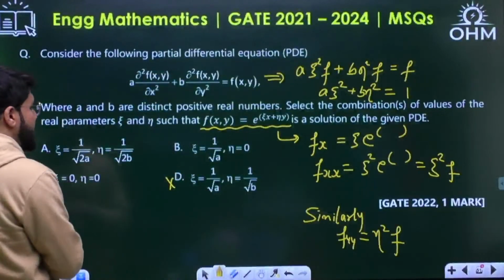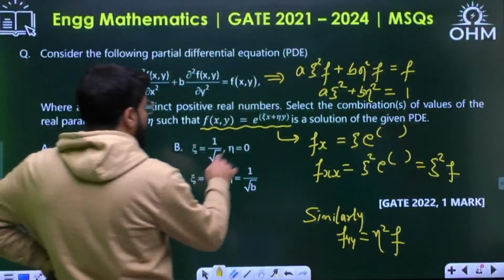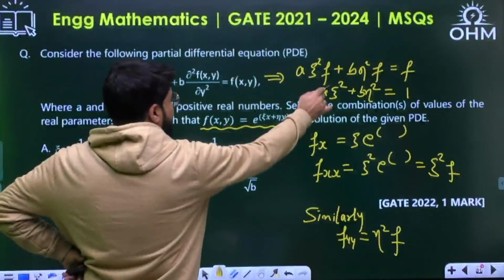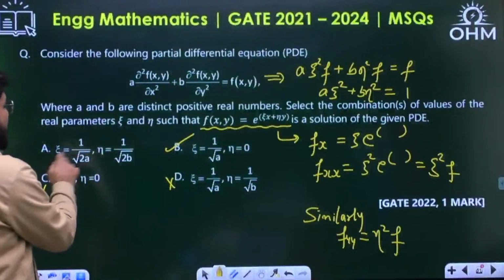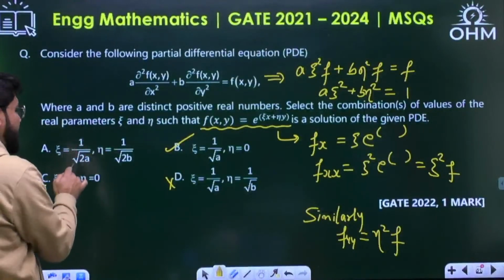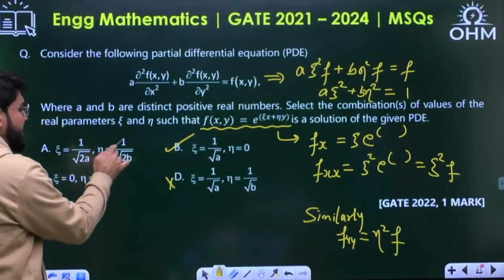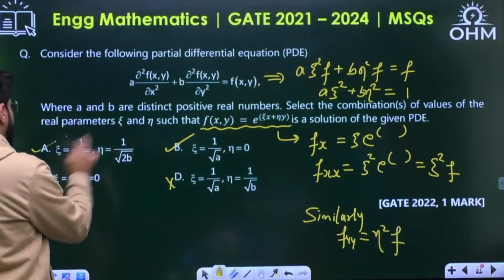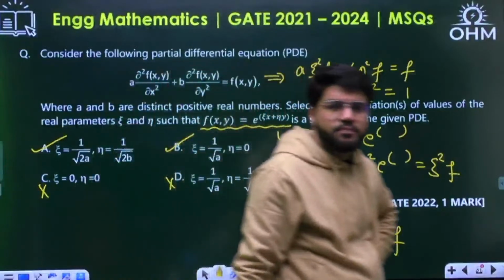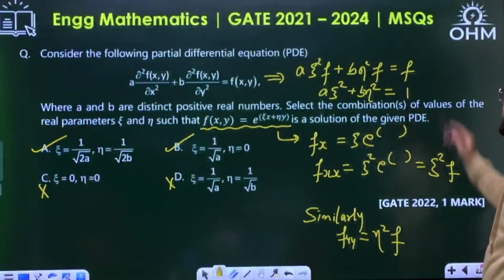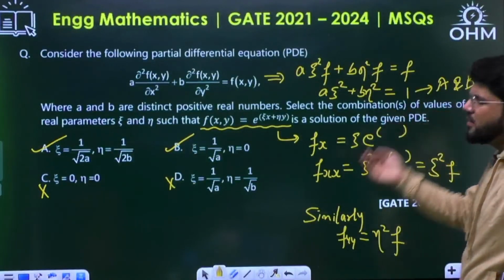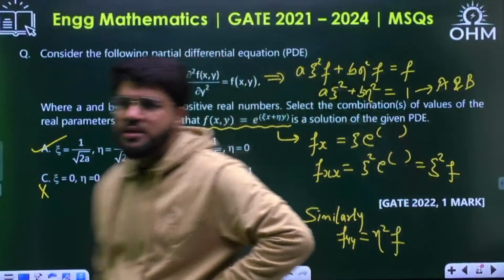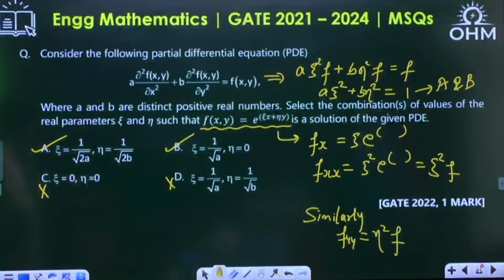Zeta equal to 1 by root a, eta 0: correct. 1 by root a square will become 1 by a, a into 1 by a is 1. B correct. And 1 by root 2a: zeta square 1 by 2a, eta square 1 by 2b, so 1 by 2 plus 1 by 2. A option correct. So this is satisfied by option A and B. This is how an MSQ question is found. Option A or B.